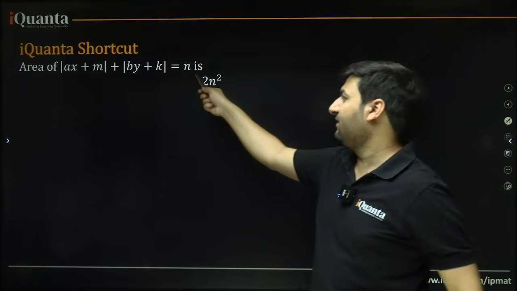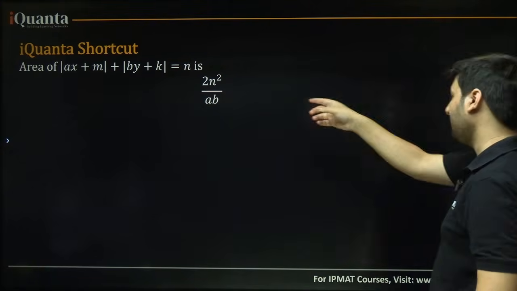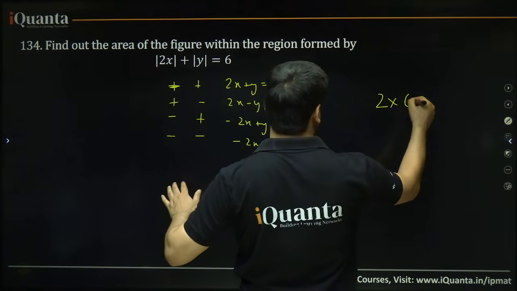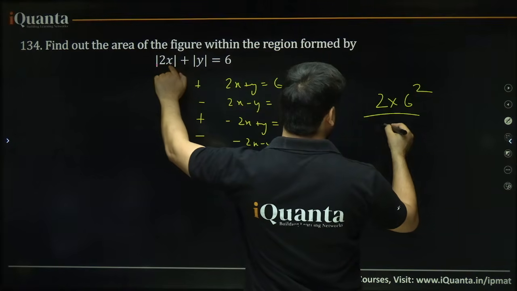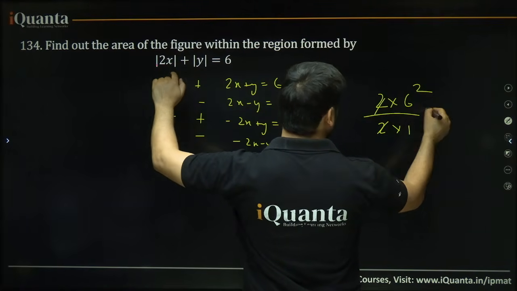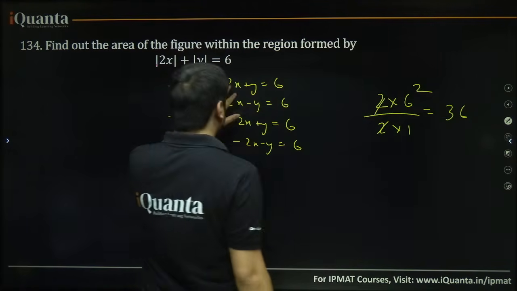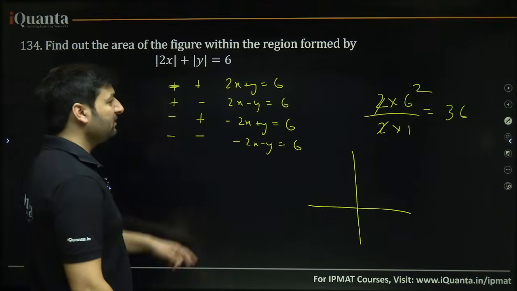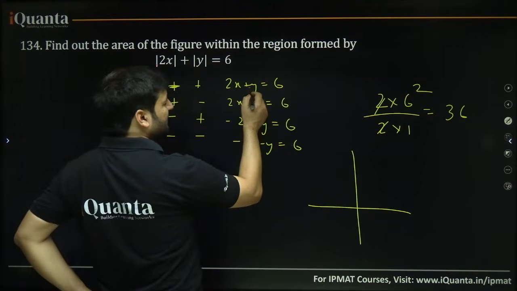On the right hand side we have n, and a, b are the coefficients, so the area will be 2n square upon a into b. You can directly apply over here: 2n square, n is 6, upon a is 2, b is 1. This cancels, and we get 36. How to draw the graph of these? It's very easy, but it's a very boring task, that is the reason I'm not doing it. How to plot the graph of this particular line?